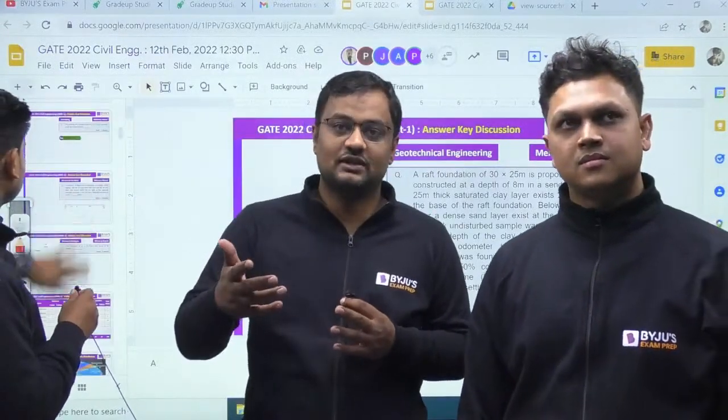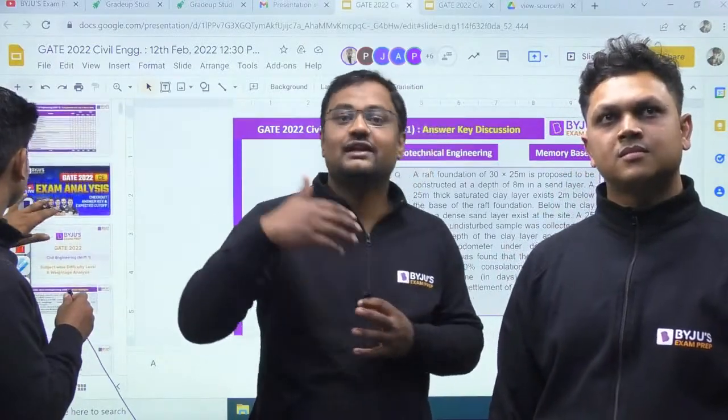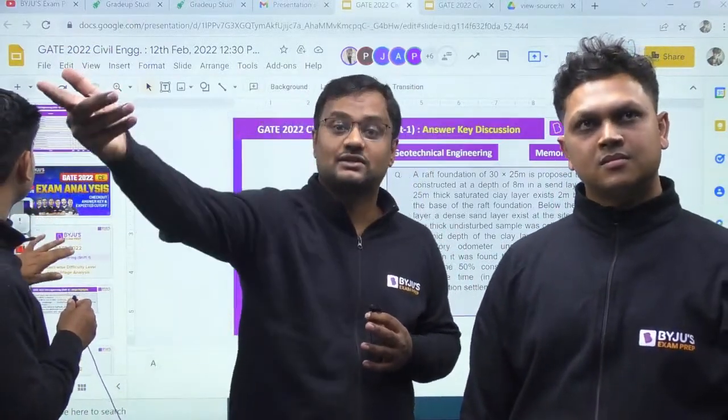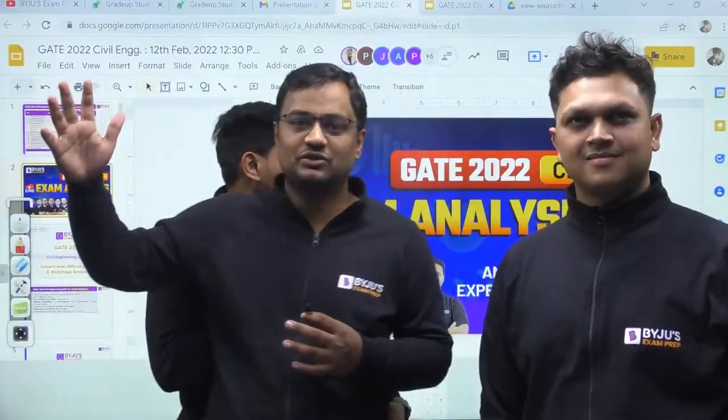Might be 1% more, 2% more, but PSUs may be changing. PSU seats this time may be X, another year might be X by 3, another year might be 3X. So variation can be from X by 3 to 3X, that is 9 times. So PSU will be a wild guess, but for IITs it will be a very accurate guess, because the number of seats for IITs is almost the same.